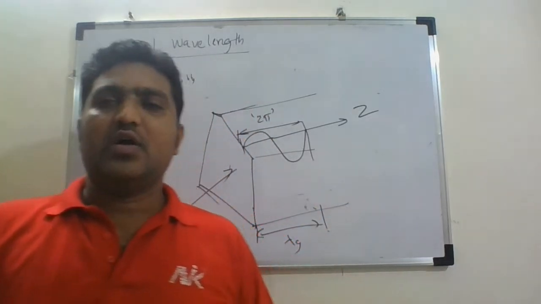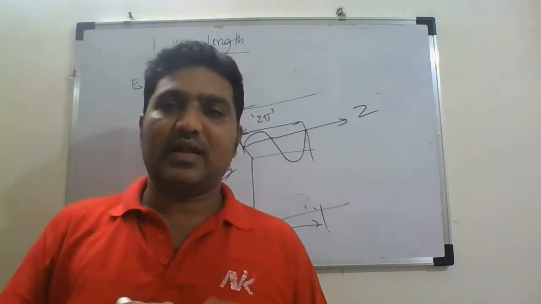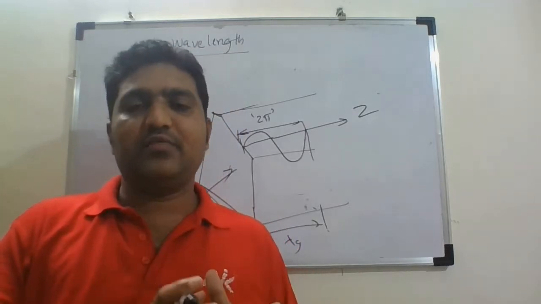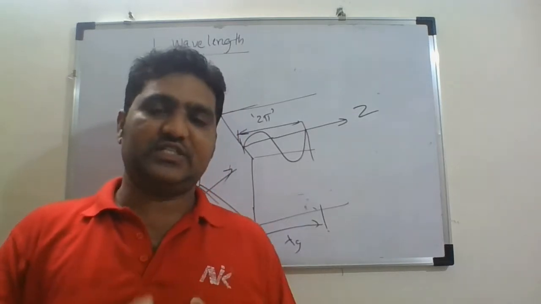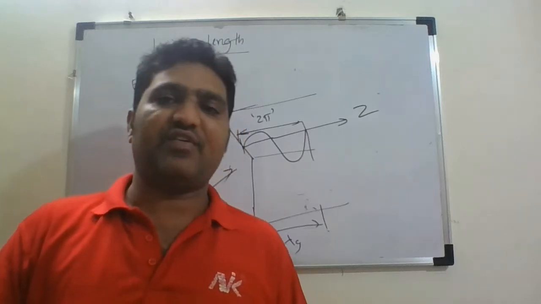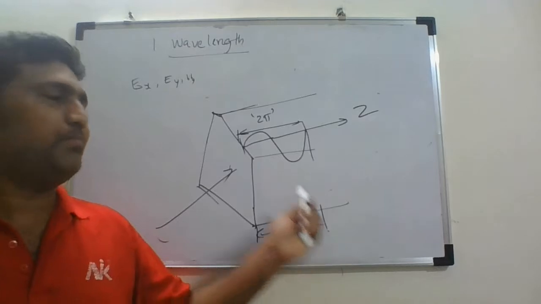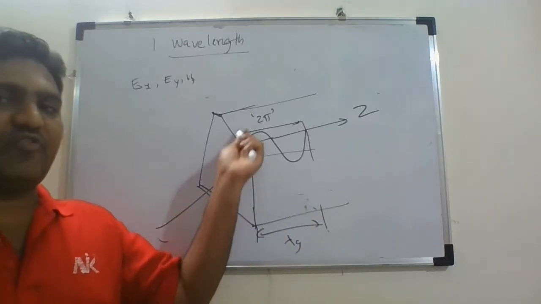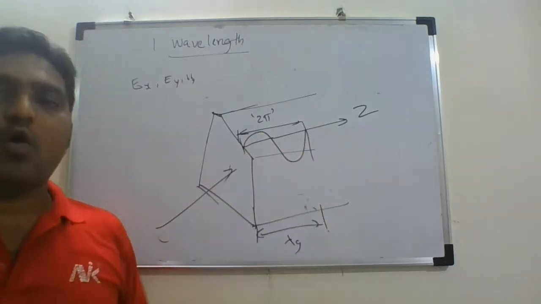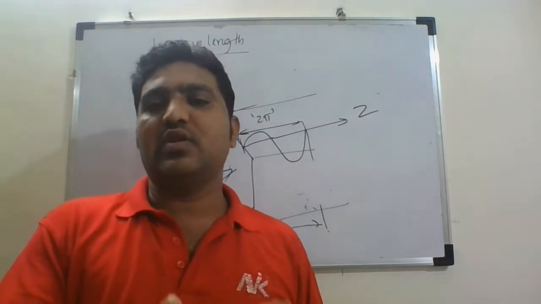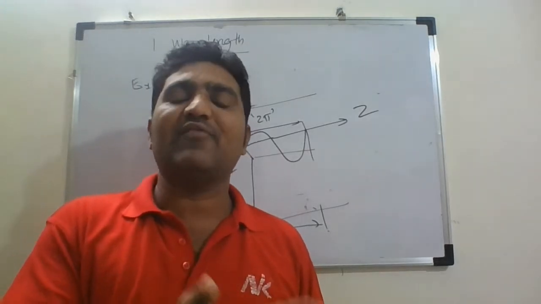Okay, so let us define it again. Guide wavelength is the distance traveled inside the waveguide by a wave to achieve a phase shift of 2 pi radians, or to complete one full cycle.